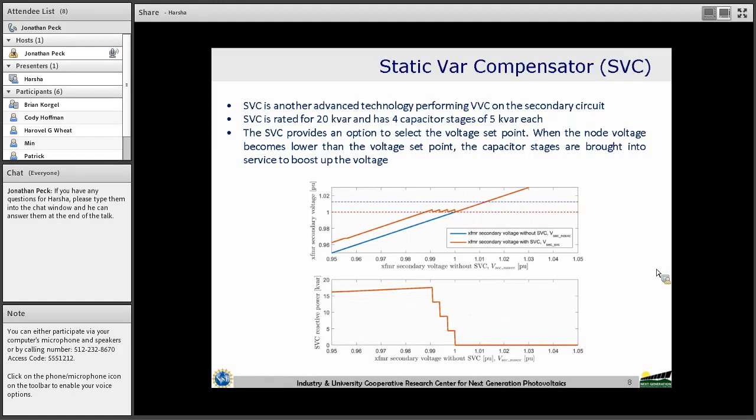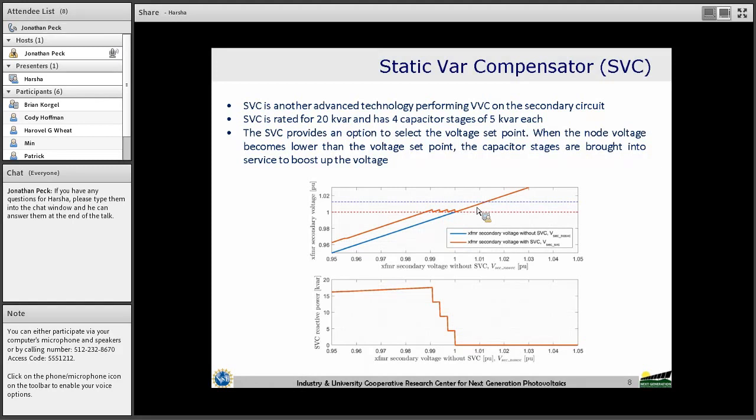This is another advanced voltage regulation device called static var compensator, SVC. This device also functions similar to the previous device, but it is rated for 20 kVAr, which has 4 capacitor stages of 5 kVAr each. That is, in this device we have 4 capacitor stages, each of 5 kVAr rating, and the device controls how many capacitors to switch in based on both the measured voltage as well as the voltage set point.